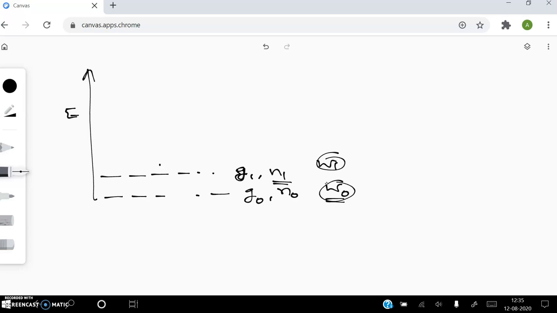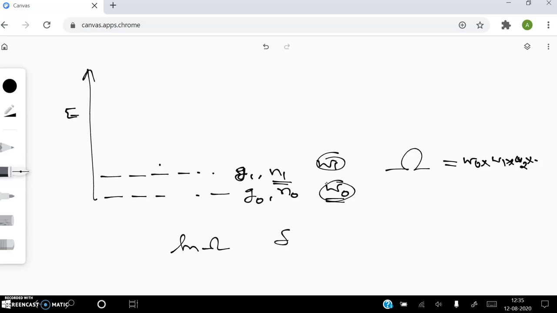Now, multiply all the thermodynamic probabilities and you will get the total thermodynamic probability, which is represented as omega. Omega is equal to the product of all these things, W0 into W1 into W2, etc. Are you able to follow? Now you take the logarithm of omega and differentiate.